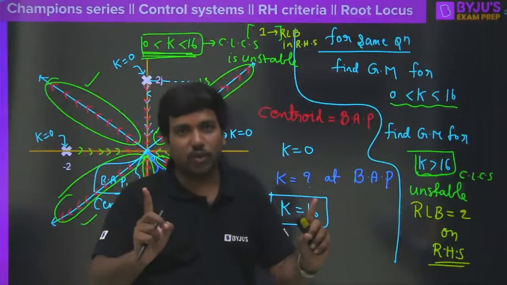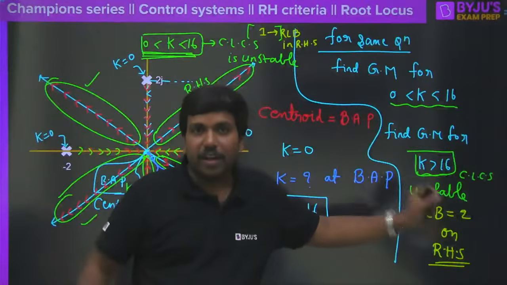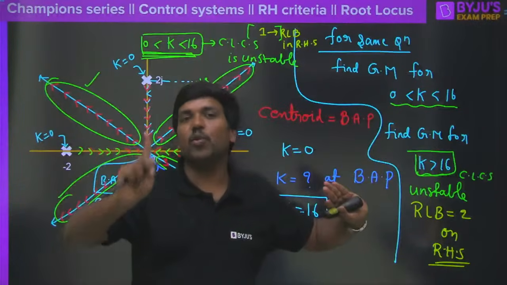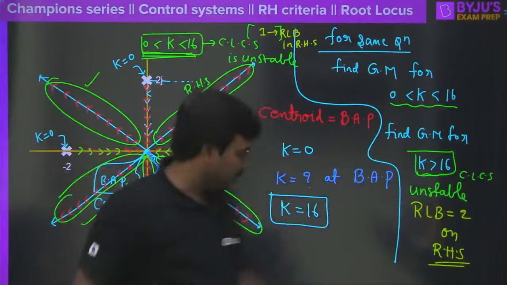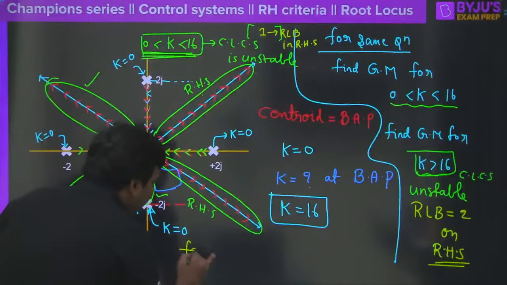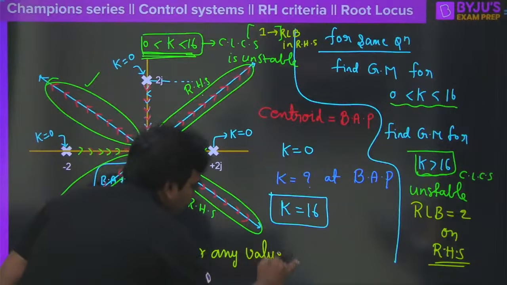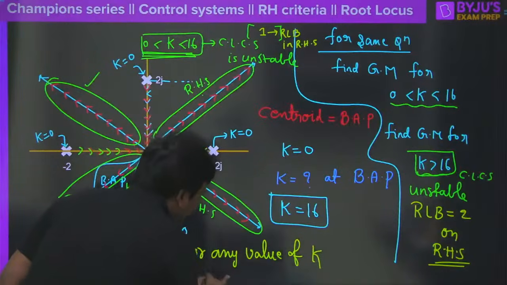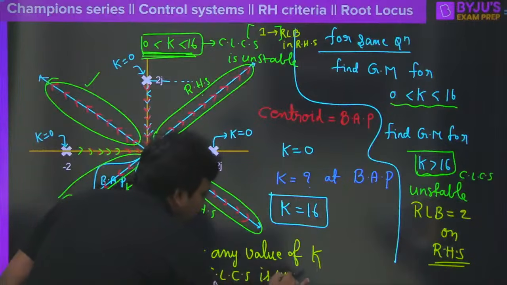One thing is sure that whether k is in between 0 to 16 or greater than 16, definitely at least one root locus branch is there in the right hand side of S-plane. So the closed loop system is unstable. It means that for any value of k, closed loop control system is unstable only.